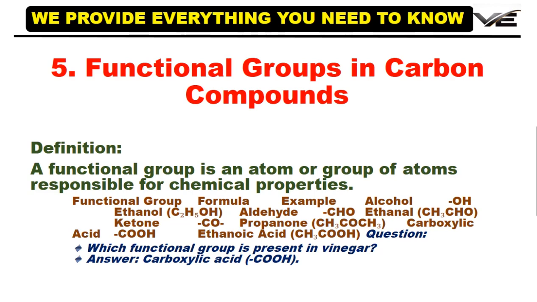Aldehyde, formula CHO, example ethanal CH3CHO. Ketone, formula CO, for example propanone CH3COCH3. Carboxylic acid, formula COOH, example ethanoic acid CH3COOH.